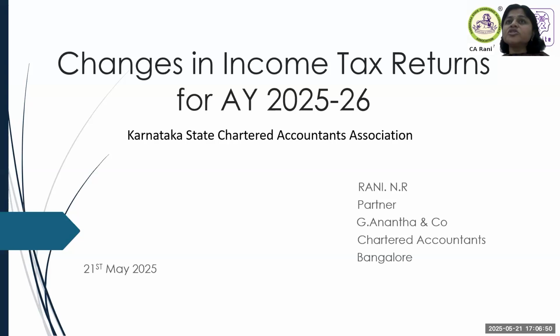Then again, the period of holding, short term, long term, they changed with the rates. Short term capital gain rates changed, long term capital gain rates changed, with indexation, without indexation. So I'm saying, though the amendment was pretty simple at first when we read, it was so simple that any sale after 23rd July, there is no indexation. Then they came with a relief measure giving the benefit of indexation, which is at the option of the assessee for computation purpose for land and building for resident assessees.